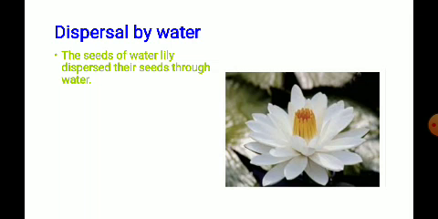Here you can observe the water lily. It grows in the water, as you know, along with hydrilla and lotus. These are some of the examples of plants which disperse their seeds through water, children. As the water flows, the seeds move along with the water from one place to another place, and in that region they start to grow.